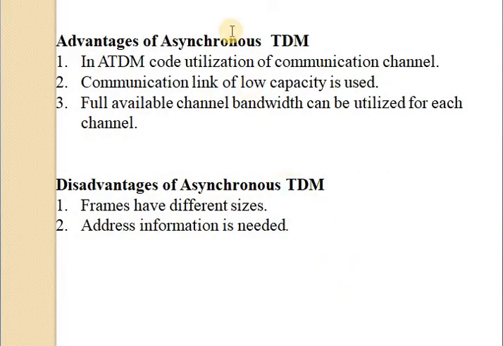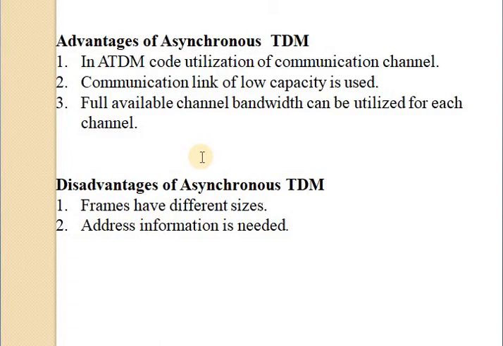The next point is the advantages of asynchronous TDM. In ATDM, there is better utilization of communication channels. The communication link of a low capacity can be used, and the full available channel bandwidth can be utilized for each channel.